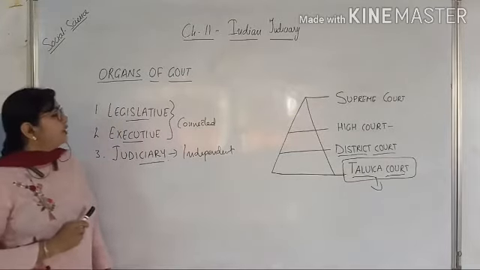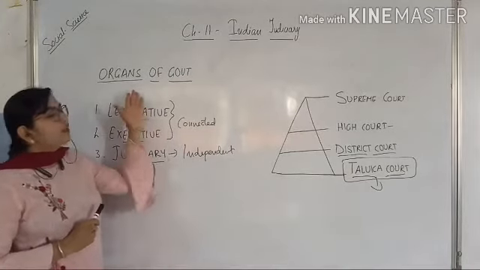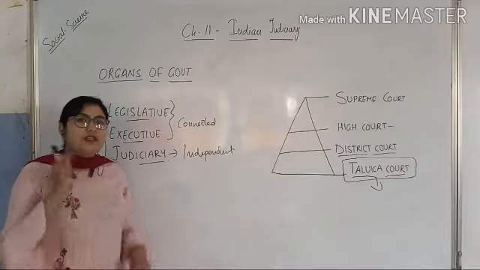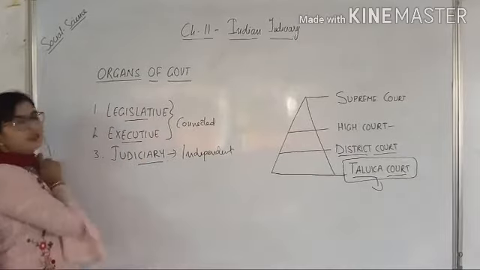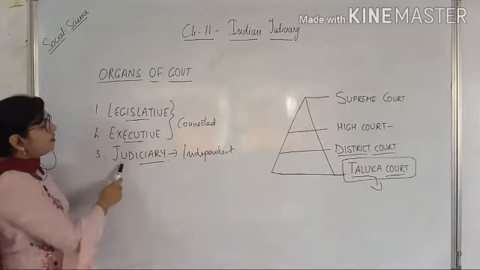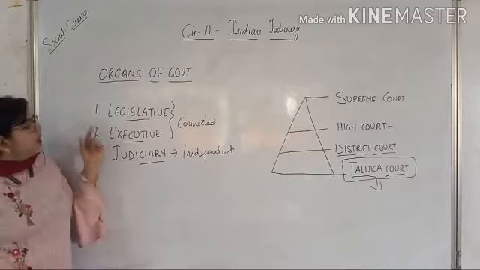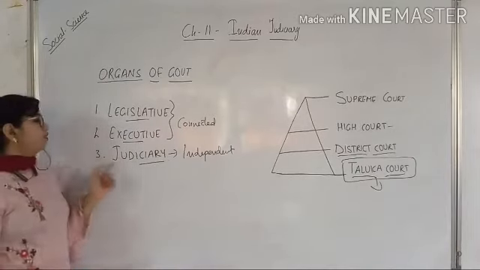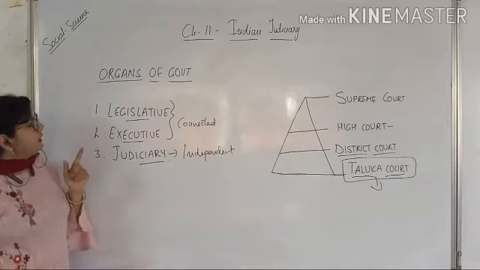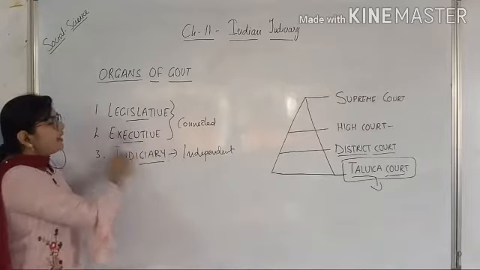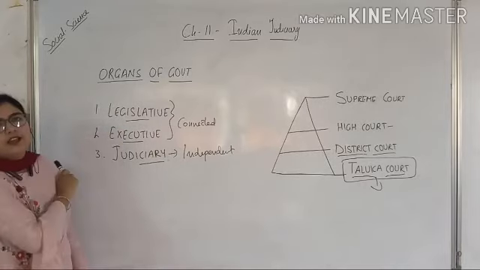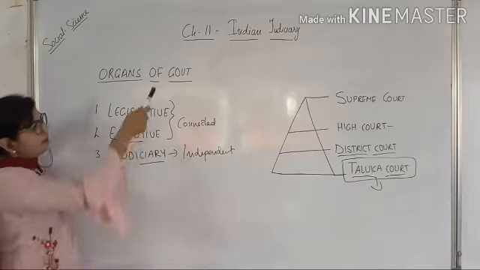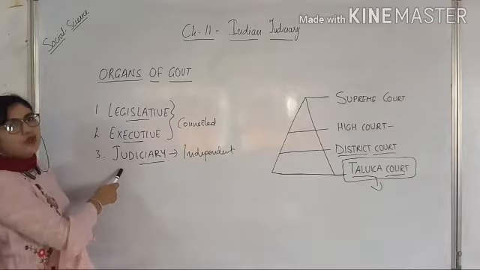Now let me make you understand the organs of government. How many organs of government are there? There are total 3 organs of government, in which first is legislative, the other one is executive, and the third and most important one is judiciary. You have learned in 8th standard about legislative and executive. These two you have already learned, but this is the new one for you. And so the name of the chapter is also judiciary, that we are going to understand.